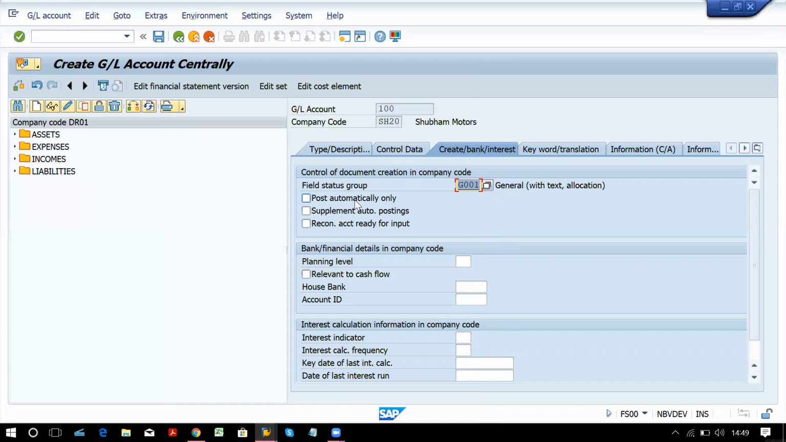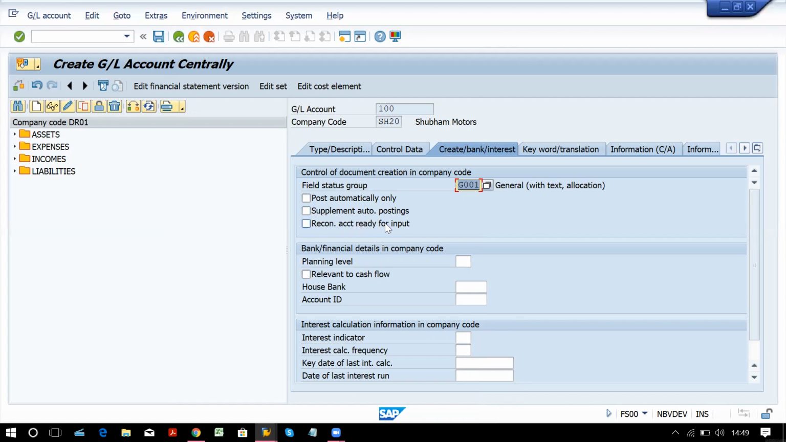Okay, so posting only automatic posting can be done. We will cover that in the cash journal topic. Supplement auto posting, partial auto posting. Generally we don't go for this, but if you want to allow partial auto posting, automatic posting for any GL account, you can tick on this.